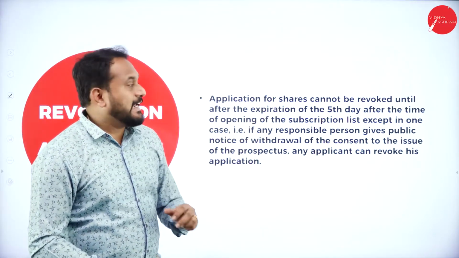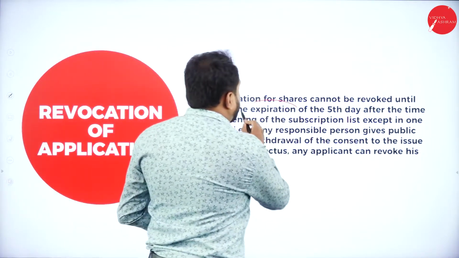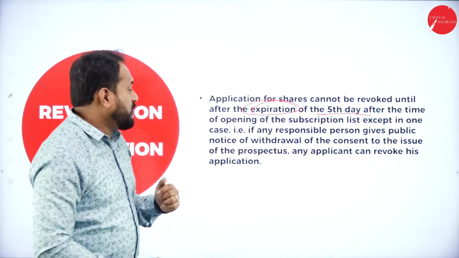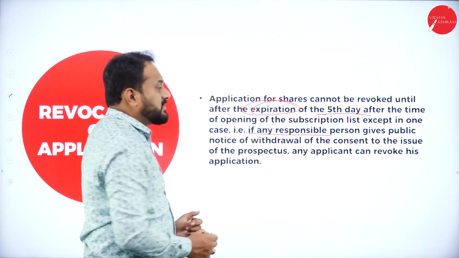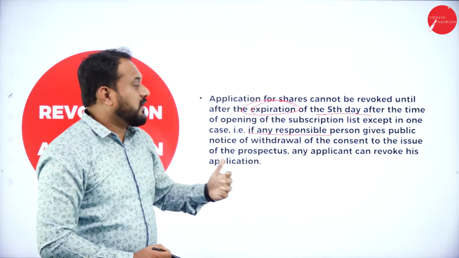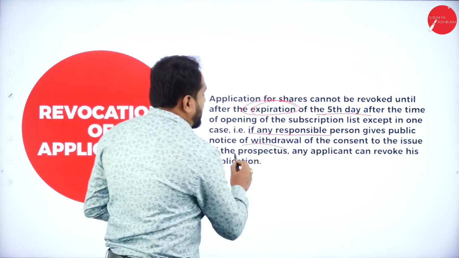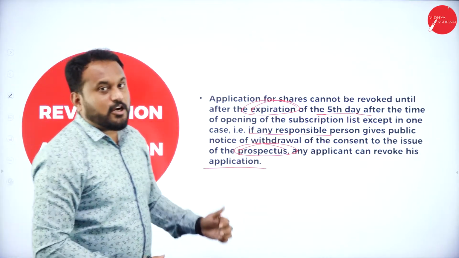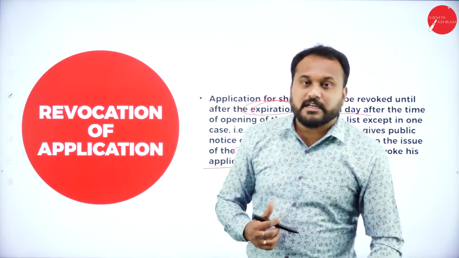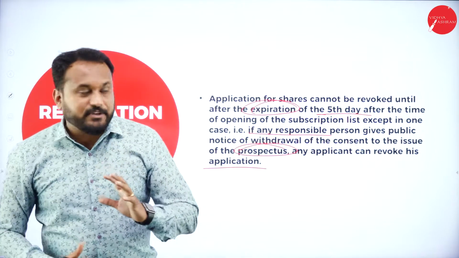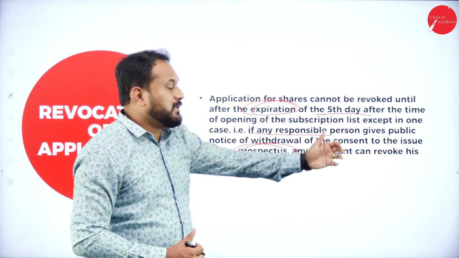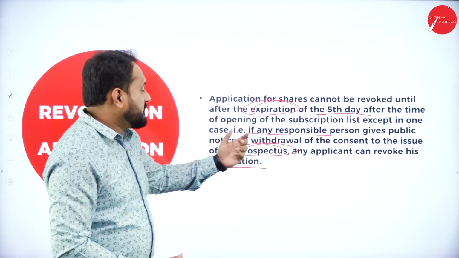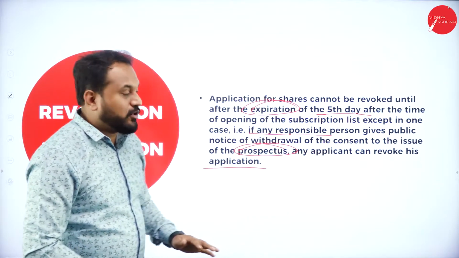Application for shares cannot be revoked until after the expiration of the 5th day after the time of opening of the subscription list, except in one case: if any responsible person gives public notice of withdrawal of the consent to the issue of the prospectus, any applicant can revoke his application. Or else, we cannot go for any revocation of application. There is only one condition, which I have given you: if any responsible person gives public notice of withdrawal of the consent to the issue of the prospectus, any applicant can revoke his application.